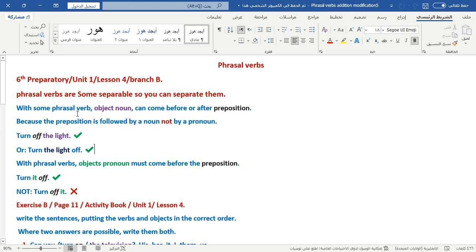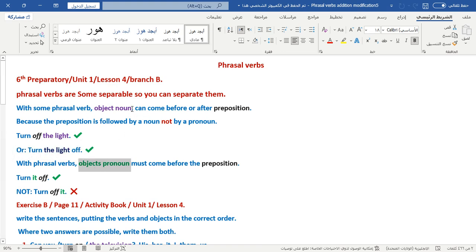What are phrasal verbs? Object nouns can come before and after. We have two types of object: object noun and object pronoun.